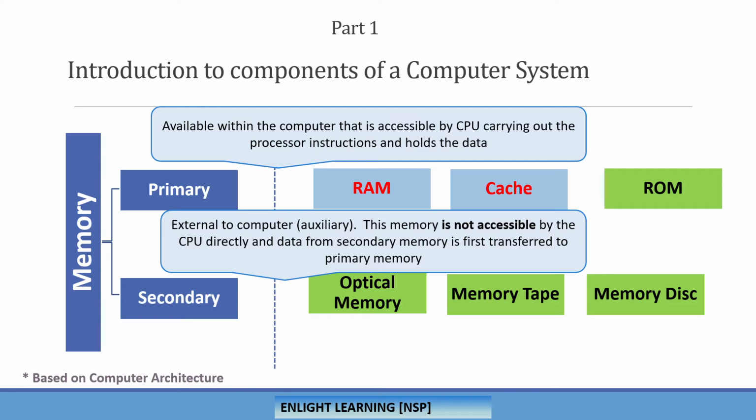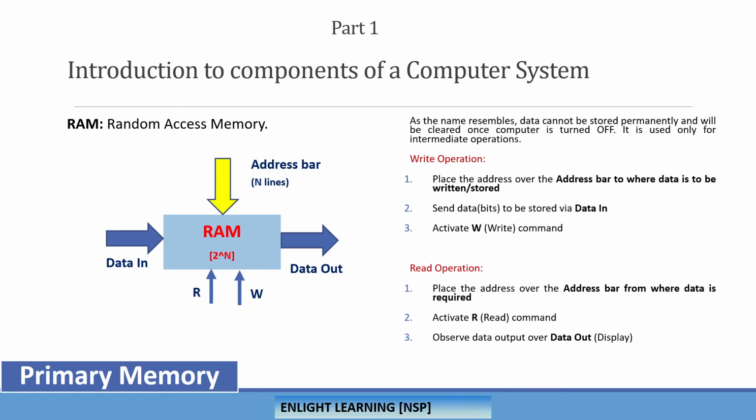So here the categorization is primary and secondary. The examples are generally RAM and ROM on the primary side, and optical memory, magnetic tape, and magnetic disk on the secondary. Let's see more details about primary and secondary. When we say RAM, random access memory, this is of course the operational sequence.